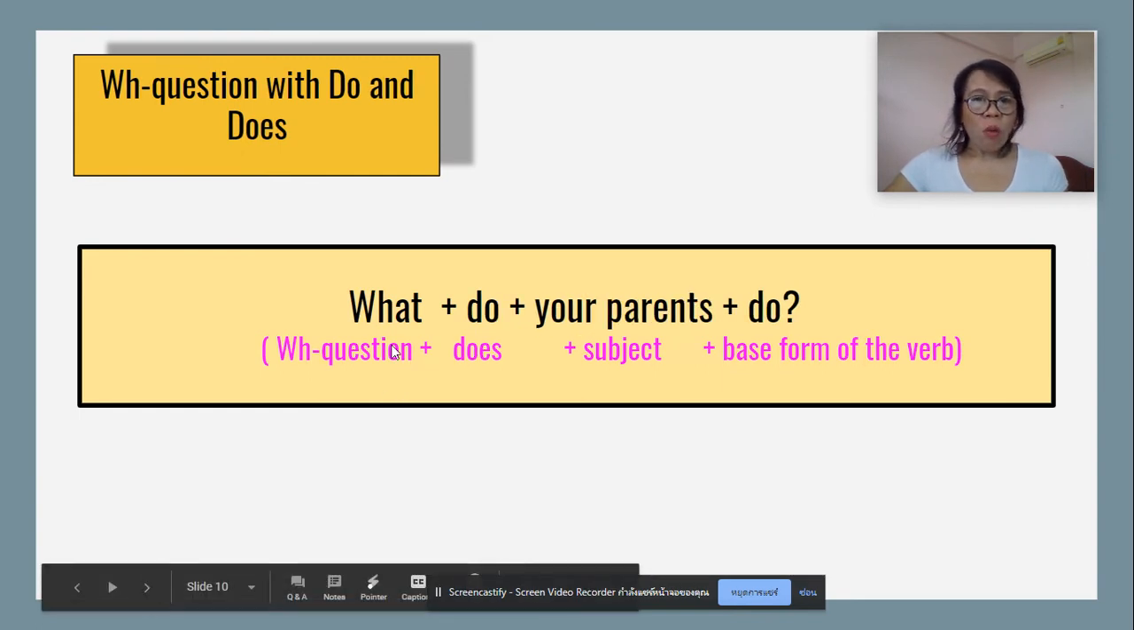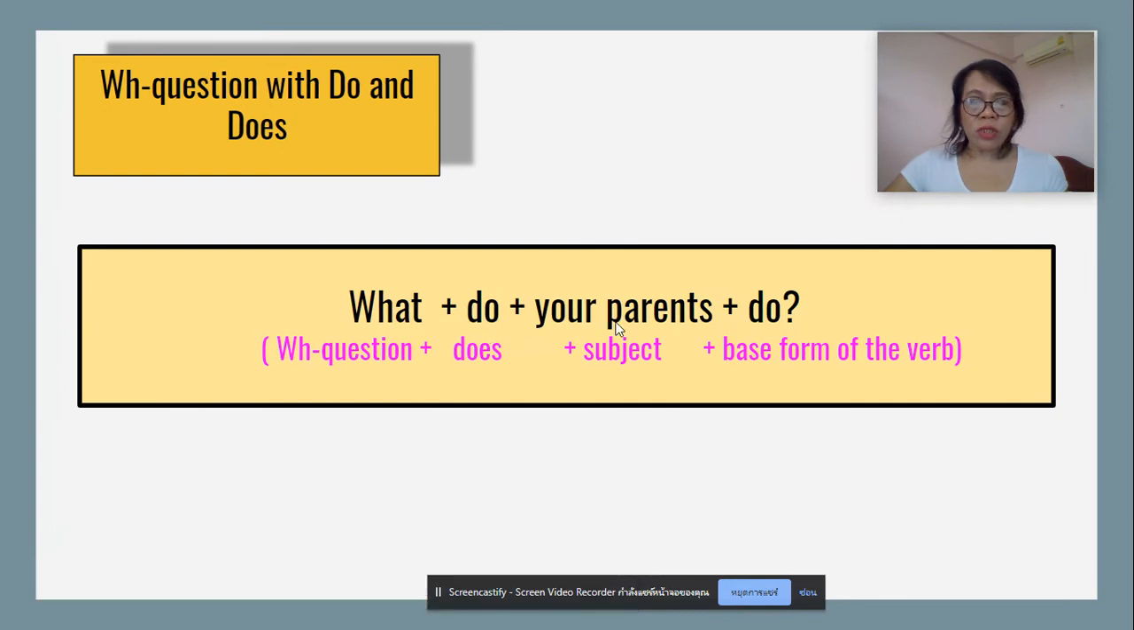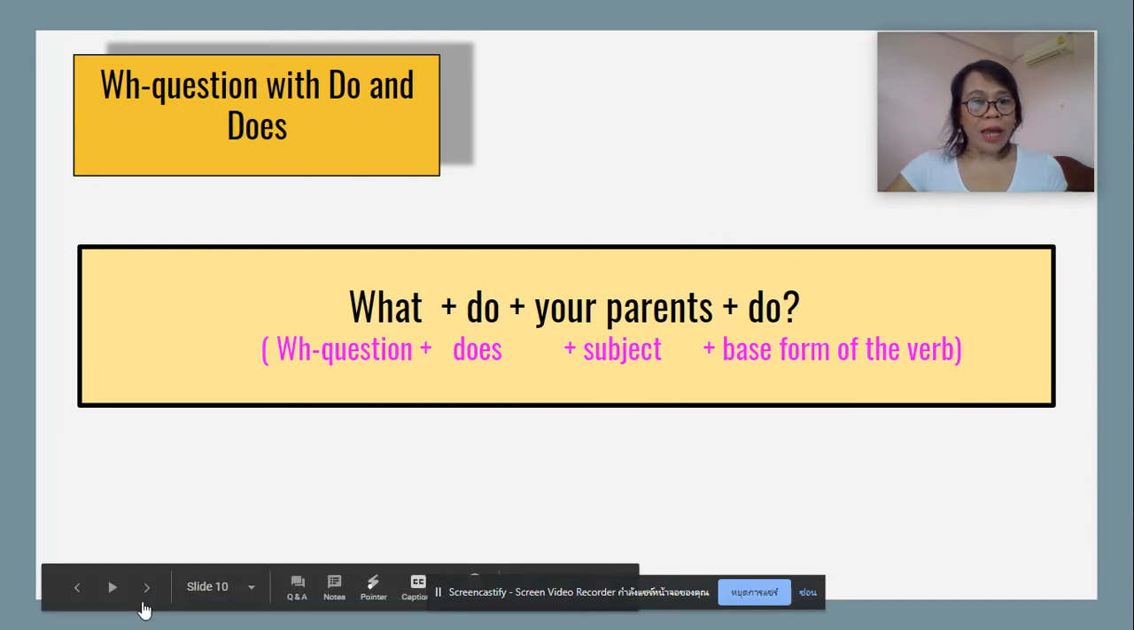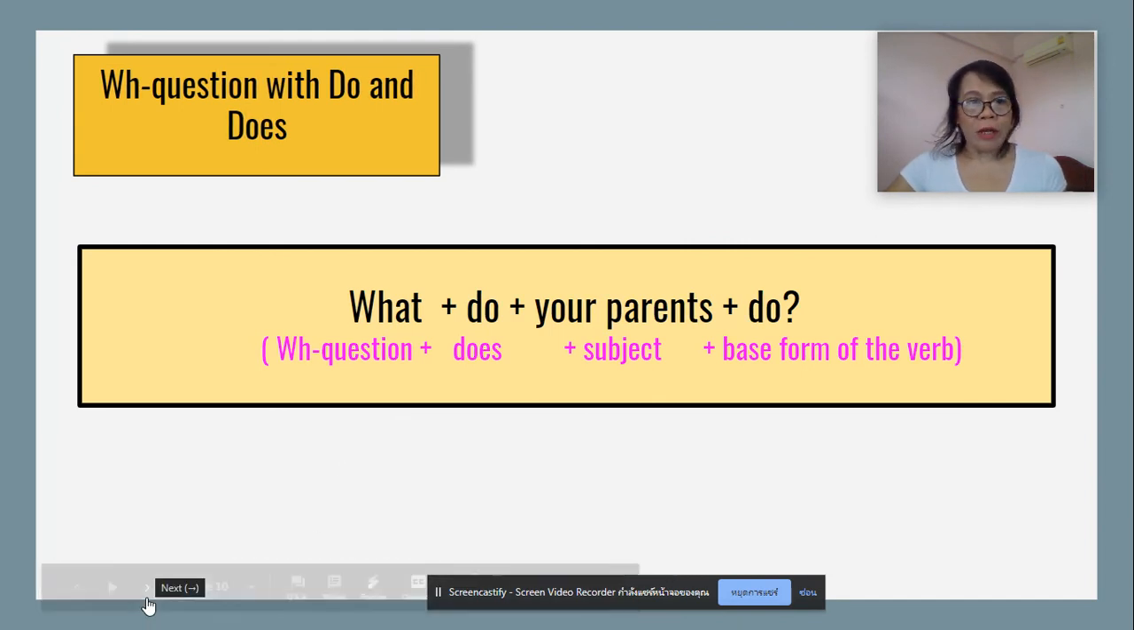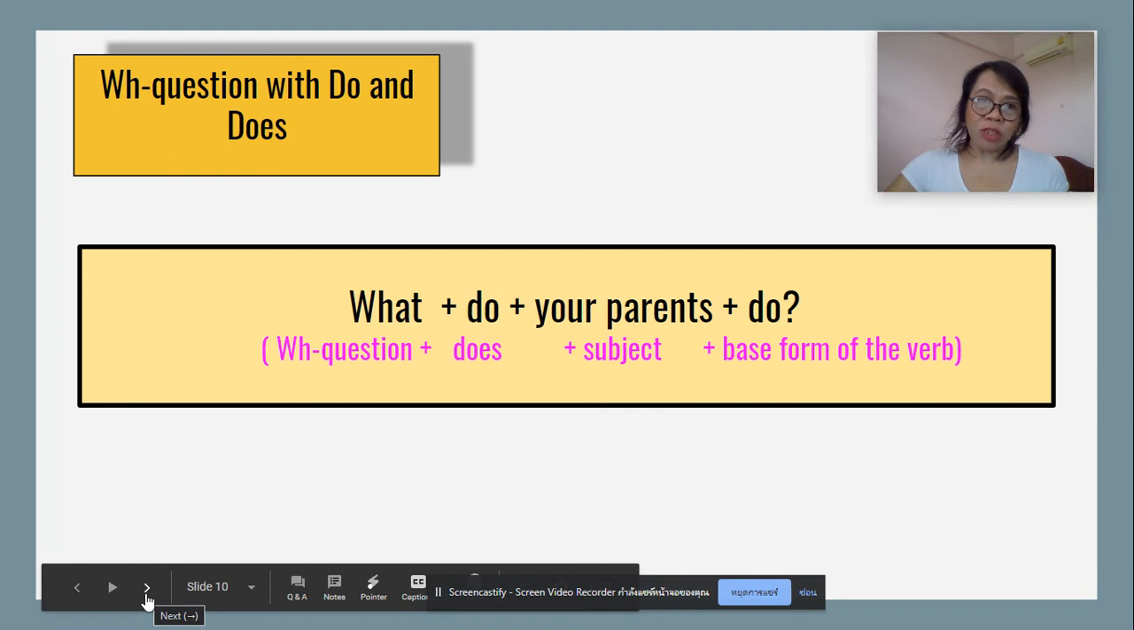And another question, what do your parents do? So do here is used because your subject is in the plural form. So we have here what, the WH question, do as your auxiliary verb, your parents as subject, and the base form of the verb do. So what do your parents do? So you can answer this, my mom is a doctor or my dad is a fashion designer.